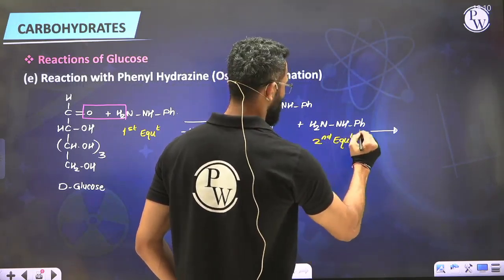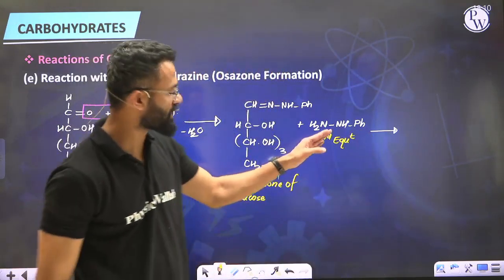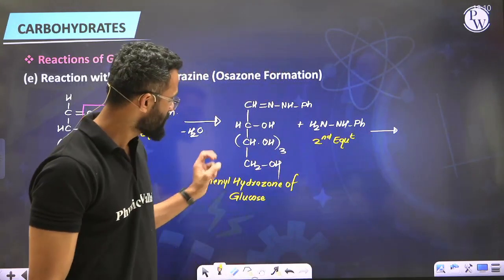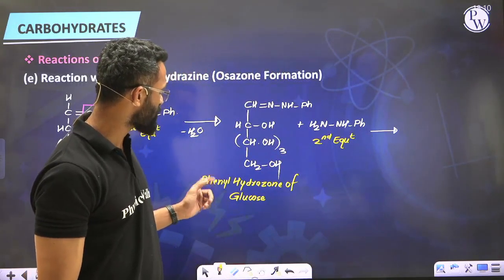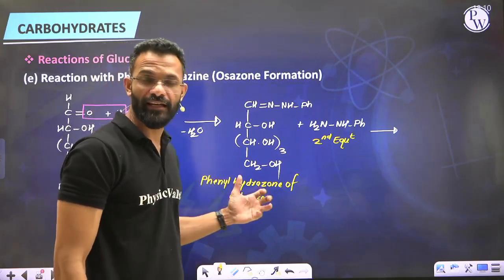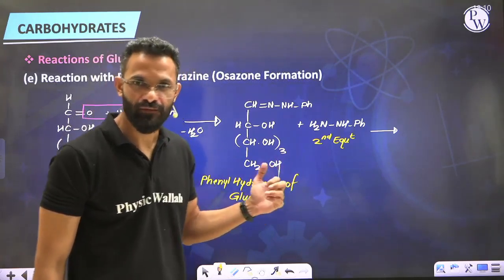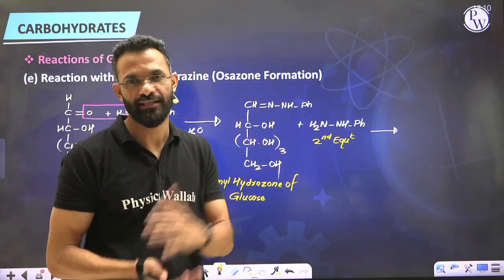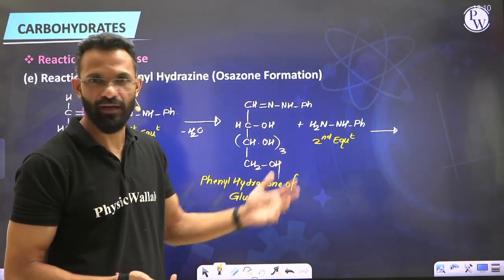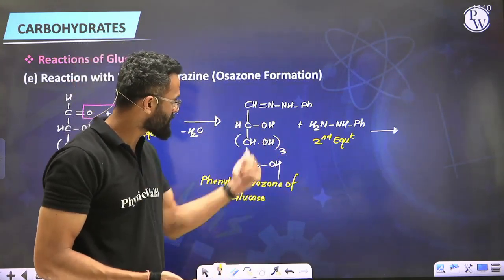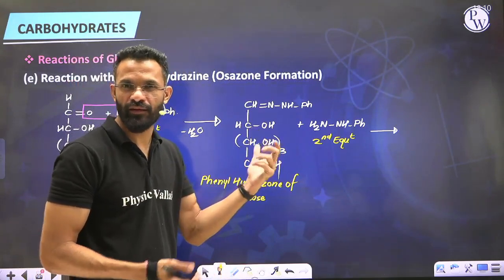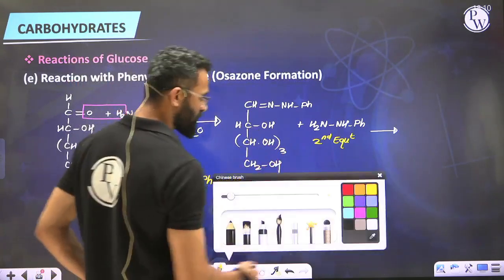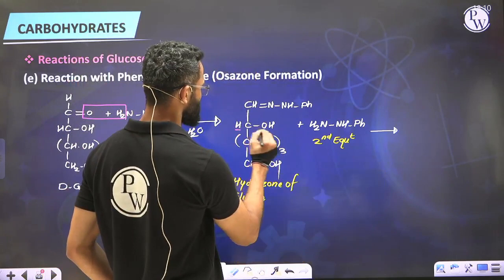Well, now consider that this second equivalent of phenylhydrazine reacts with glucose phenylhydrazone, the phenylhydrazone of glucose. It undergoes oxidation at carbon number 2. Let's assume it this way so that you can understand the reaction and remember it very well. Oxidation could be removal of hydrogen, so imagine you are removing these 2 hydrogens, this and this.